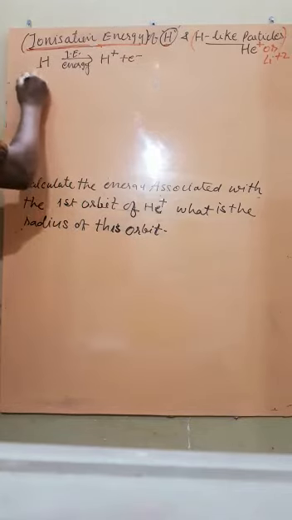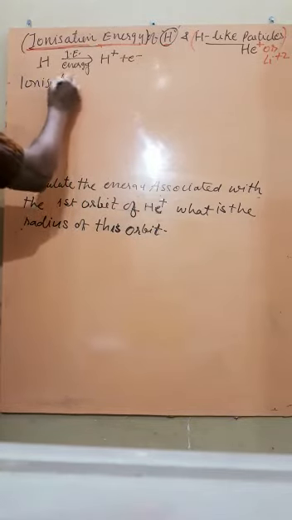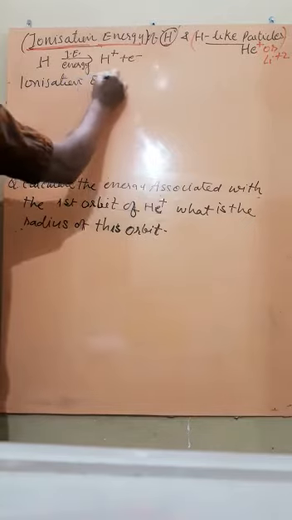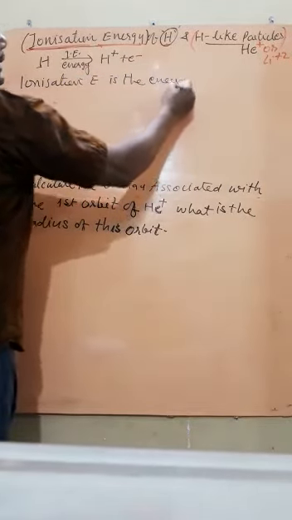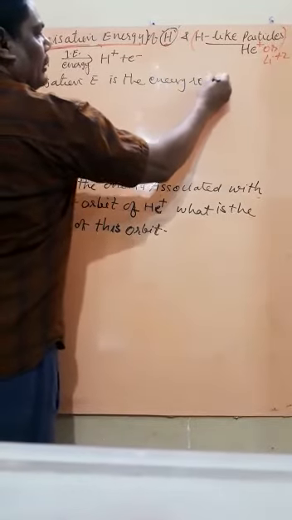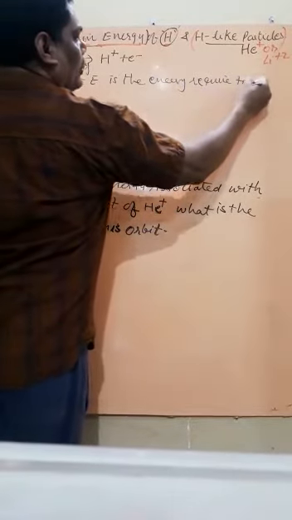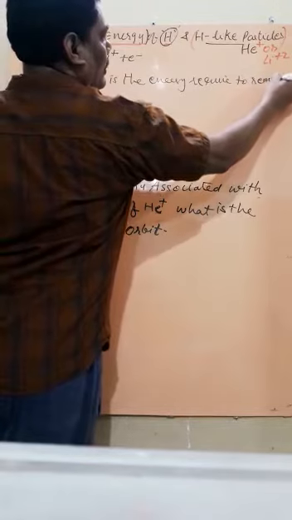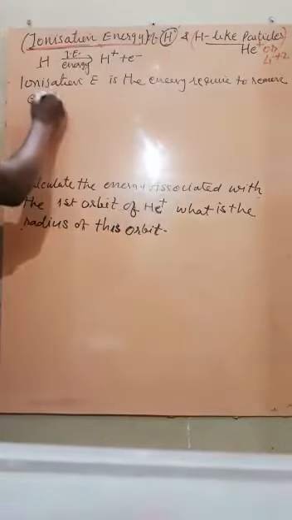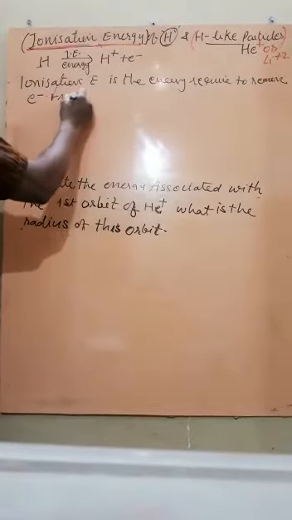So, beta, what is ionization enthalpy? Ionization energy is the energy required to remove an electron from an atom. Simply, from an atom.